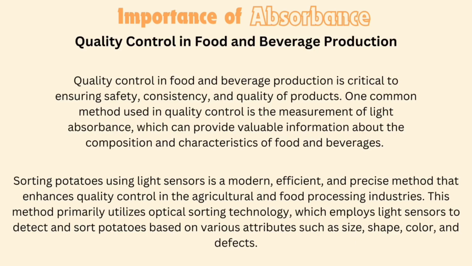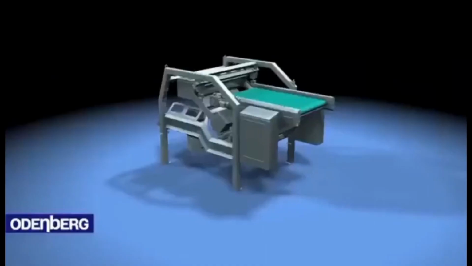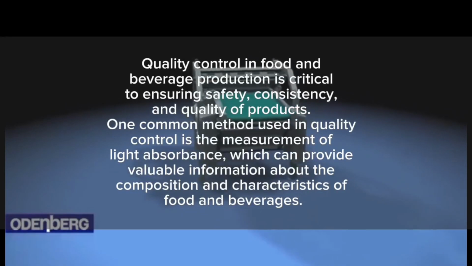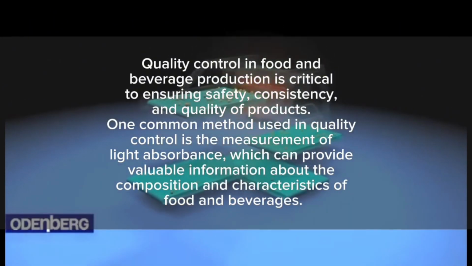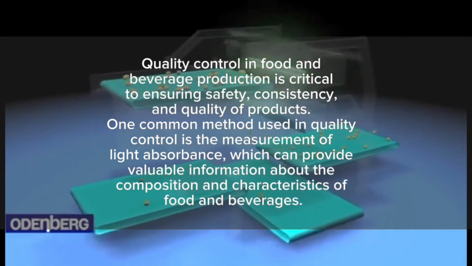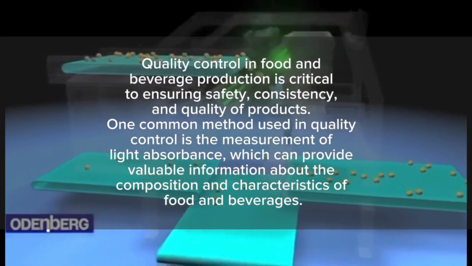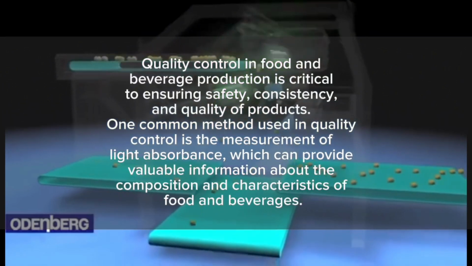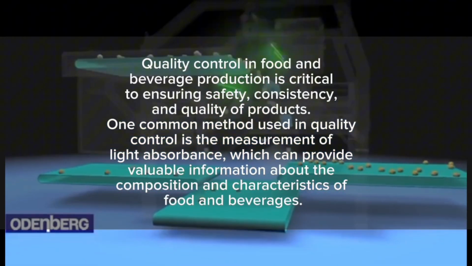Quality control in food and beverage production. Quality control in food and beverage production is critical to ensuring safety, consistency, and quality of products. One common method used in quality control is the measurement of light absorbance, which can provide valuable information about the composition and characteristics of food and beverages.